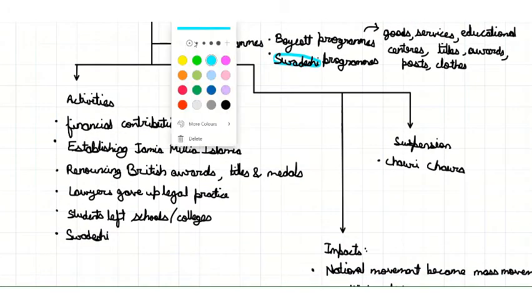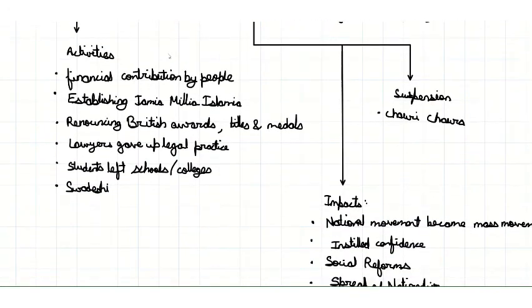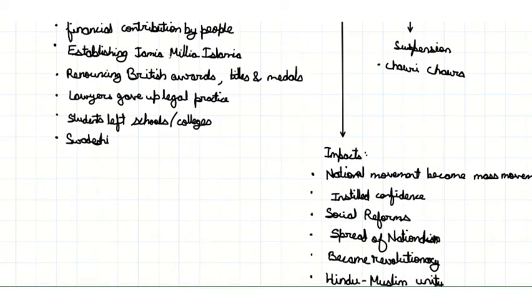Some of the activities in this movement were major financial contributions by people, that is, by the masses of India, the establishment of Jamia Millia Islamia Institution, which is a renowned institution till date. There is a renouncement of British awards, titles, and medals as part of the boycott programs. Rabindranath Tagore and many famous people who worked in the fields of literature had given up their awards, and even Gandhiji gave up his South African medals given to him by the Queen of England.